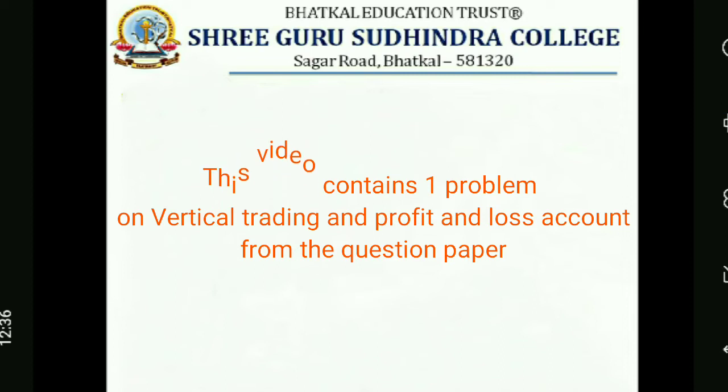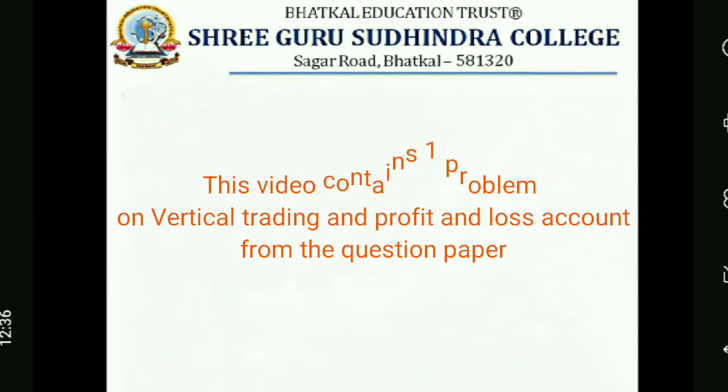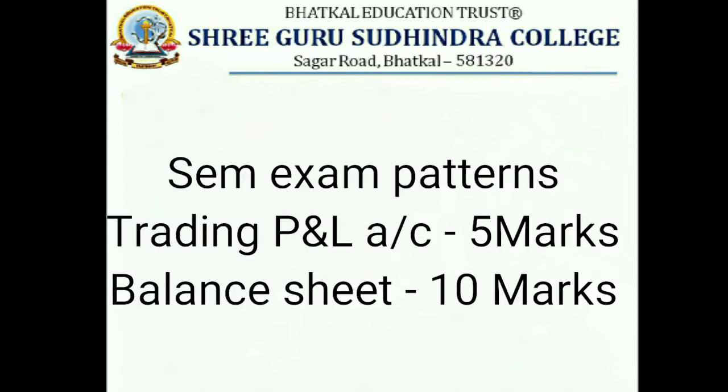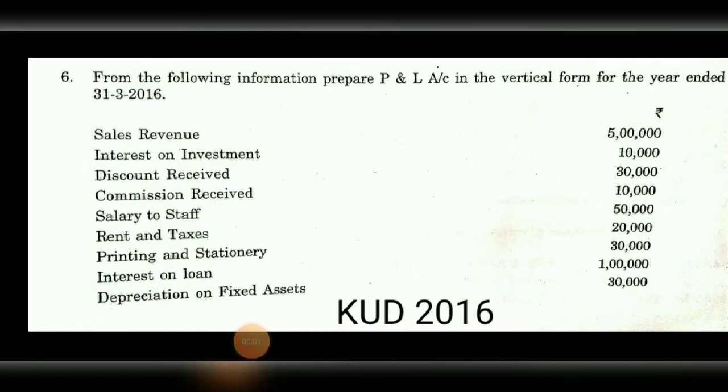a model problem which appeared in the 2016 question paper for 5 marks. This vertical trading and P&L account question will be asked in the 5 marks section, and the balance sheet related problems, that means the vertical balance sheet problem, will be asked for 10 marks. Note these two important examination patterns: trading and P&L account for 5 marks and balance sheet for 10 marks. So every year almost 15 marks of questions will be asked from this particular vertical final account chapter.